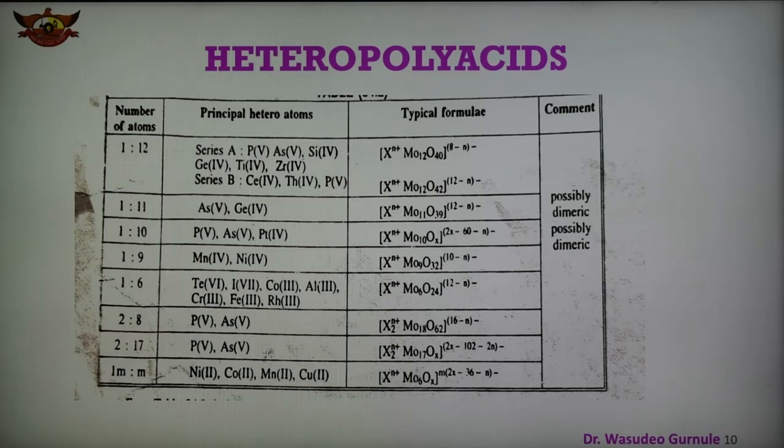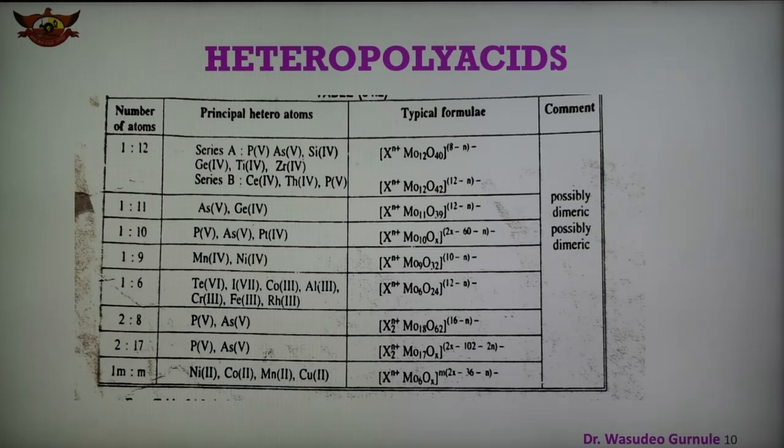And so again, from this table we can say that there are two types of 12 polyacids. One is a 12 polyacid of type A. This type of heteropolyacid is formed by phosphorus, arsenic, silicon, germanium, tin, chromium, and its general formula is shown: Xn+ molybdenum 12 O40 8-.